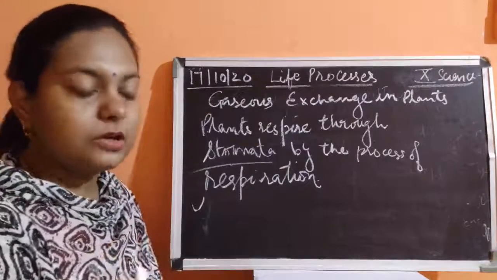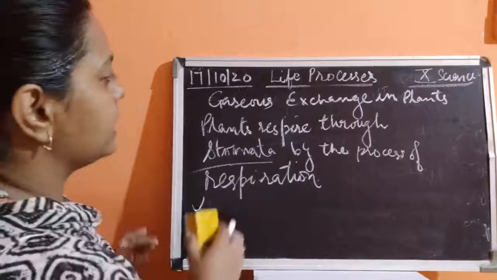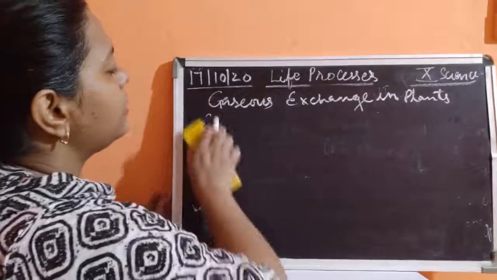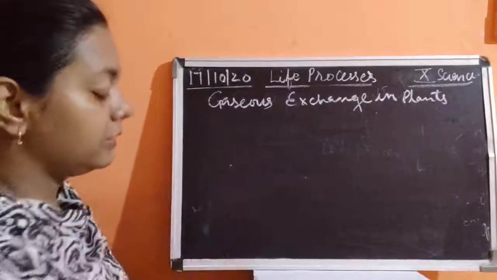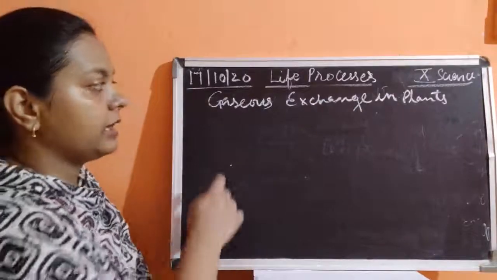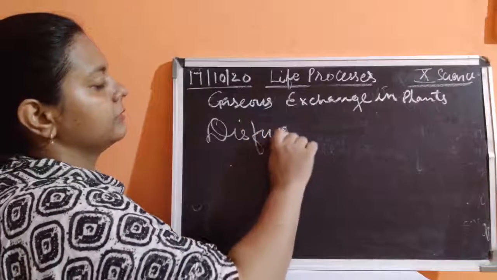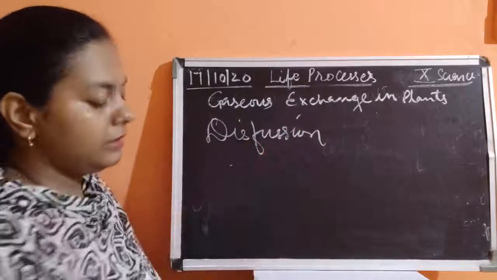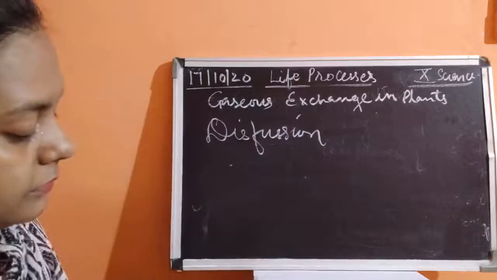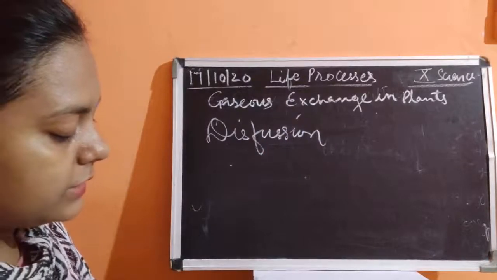If the stomata are closed, then no exchange of gases is taking place. Also remember that inside the stomata, diffusion takes place. So what kind of diffusion is taking place?